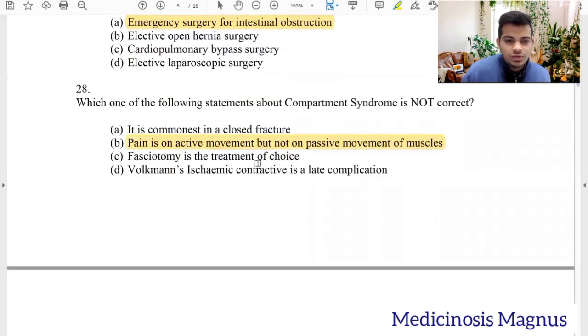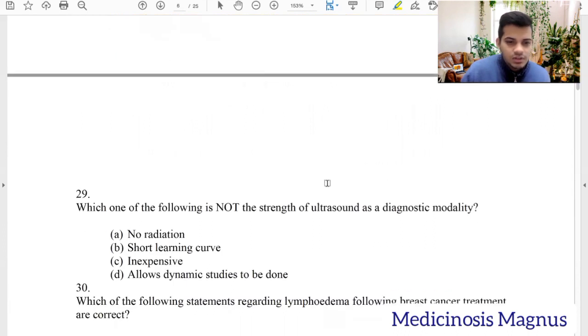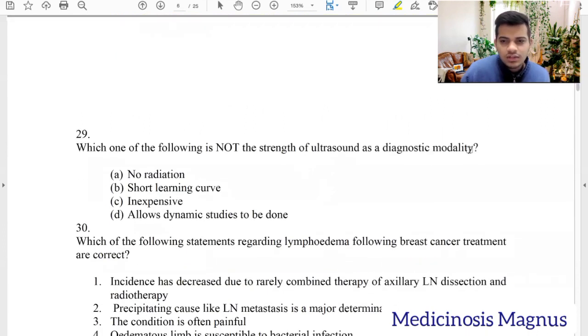Fasciotomy is treatment of choice. True. We also saw a question earlier about fasciotomy. Volkmann's ischemic contracture is a late complication. Yes. Which one of the following is not the strength of ultrasound as a diagnostic modality?